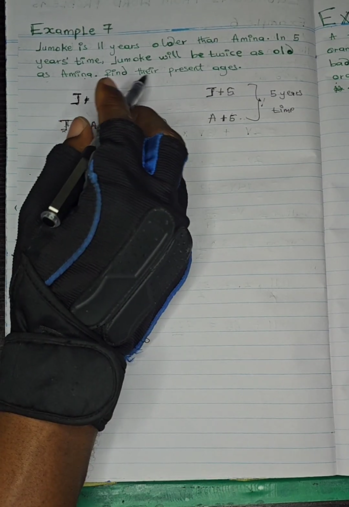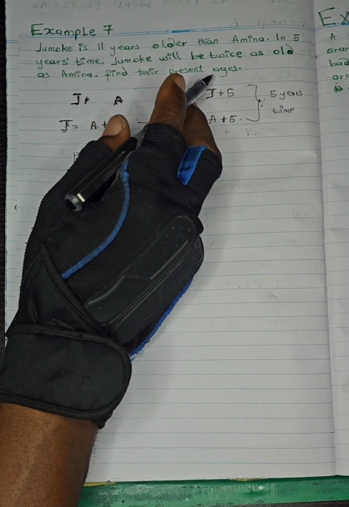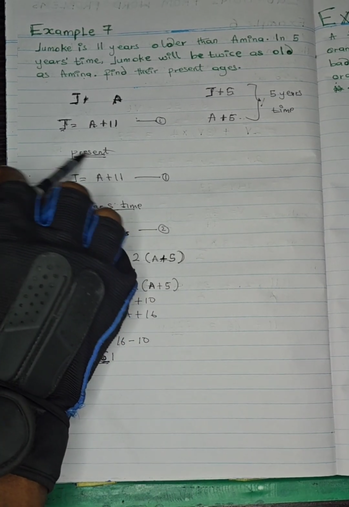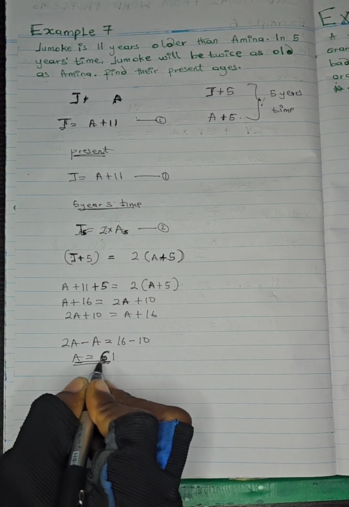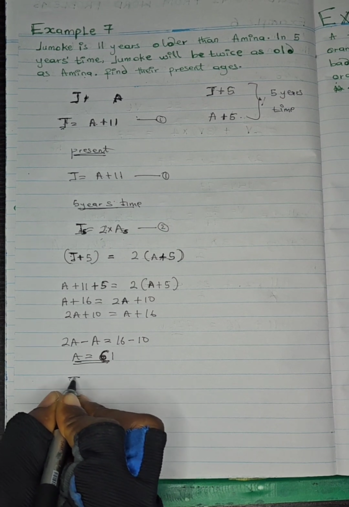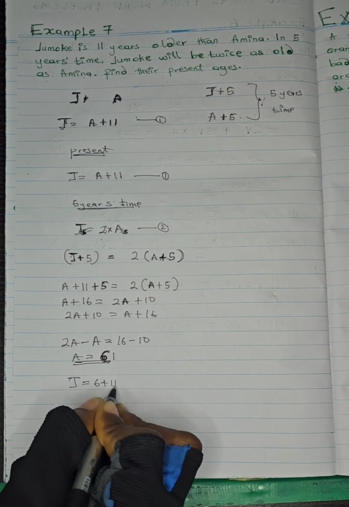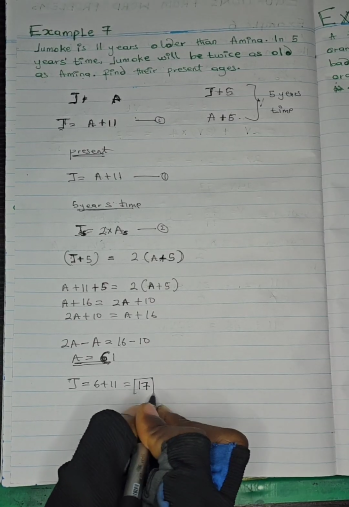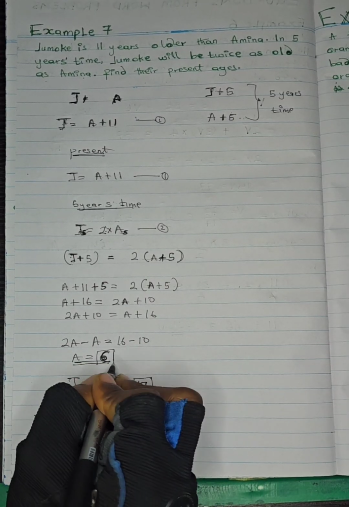So what they say we should find is their present ages. Present age means the age they are at the moment. So Amina is 6. If Amina is 6, it means that Jumoke is 6 plus 11, which is what? 17. So these are their present ages, 6 and 17.